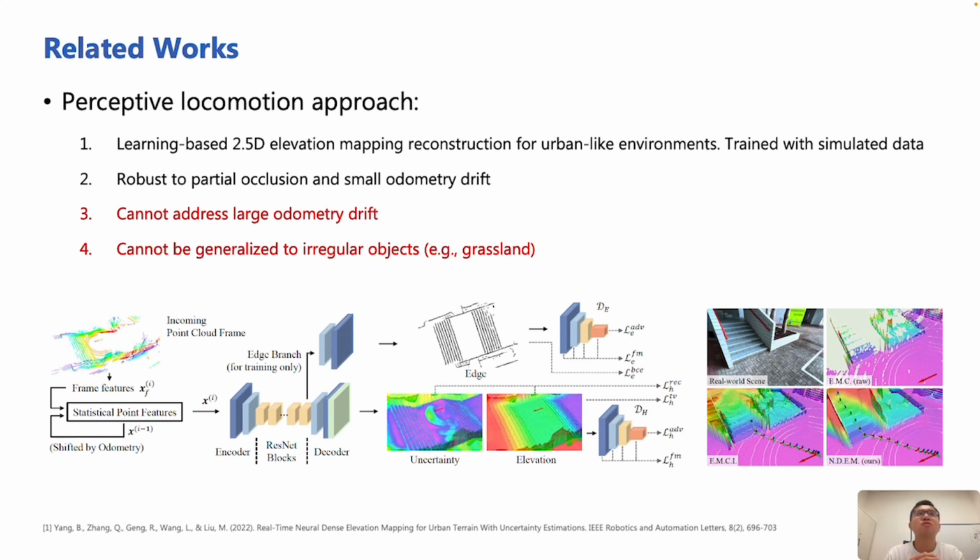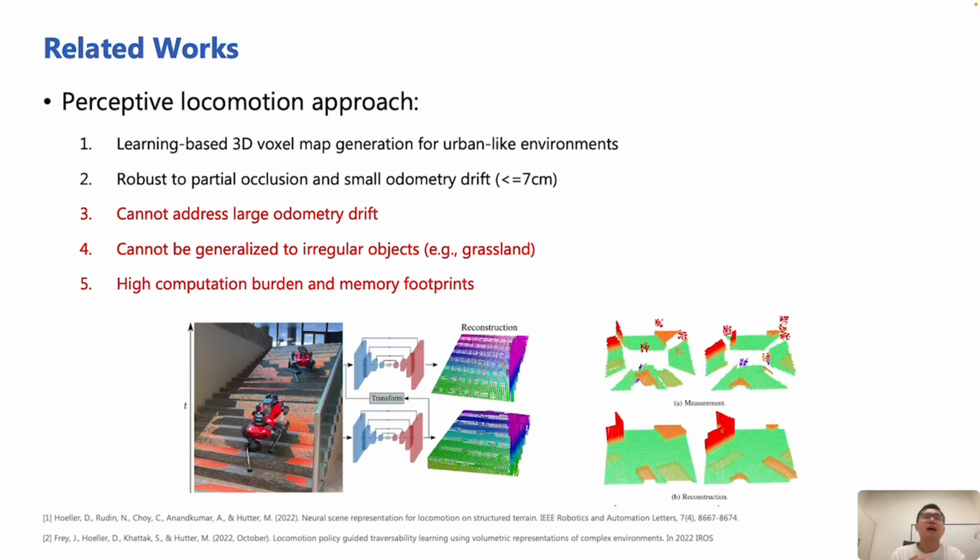And this paper proposes a learning-based elevation map reconstruction method for urban environments, and the neural network should be robust to partial occlusion and small odometry drift. But to be honest, these methods cannot address large odometry drift and cannot be generalized to irregular objects, since these objects cannot be modeled in simulators. And this is a similar work in terrain reconstruction, but focusing on 3D map generation. It has similar issues, but more importantly, these methods based on 4D convolution require high computation burdens and memory footprints.